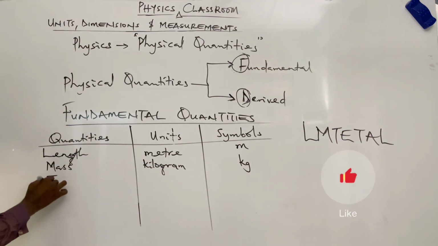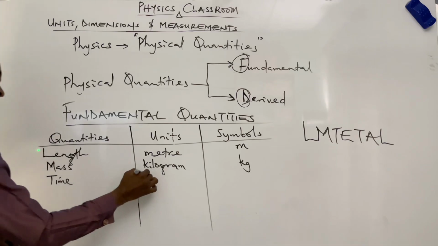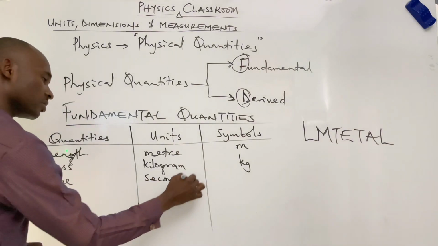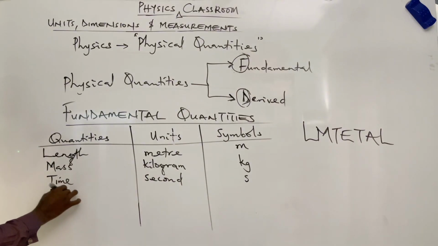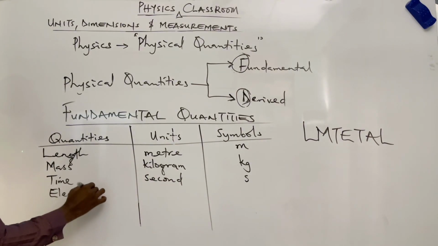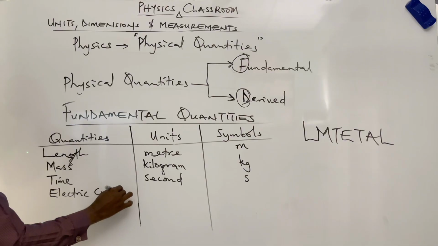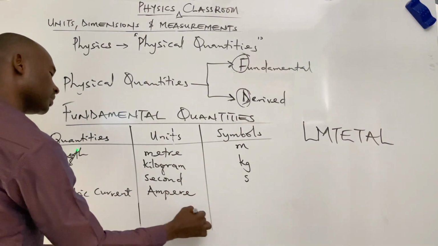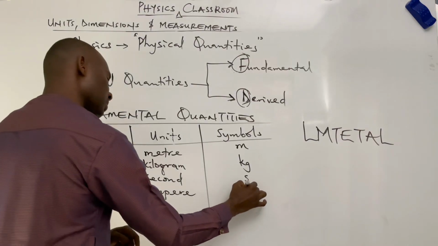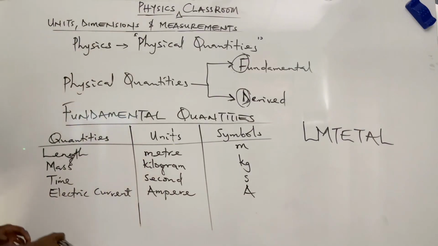Followed by time, which is measured in seconds, and the symbol for seconds is small letter s. The next is electric current, which is measured in ampere, symbolically represented by A.